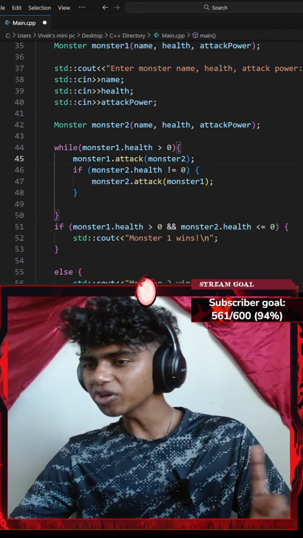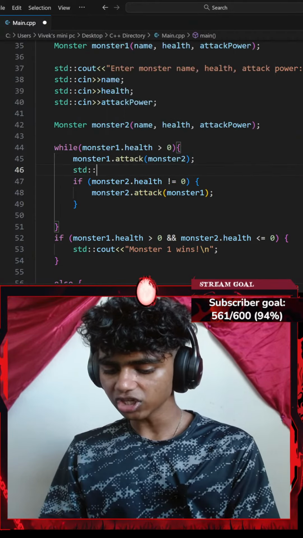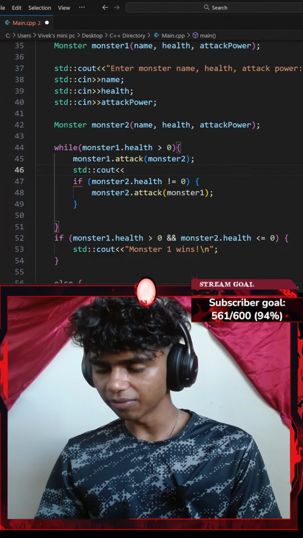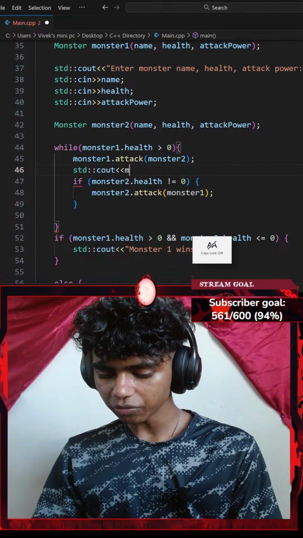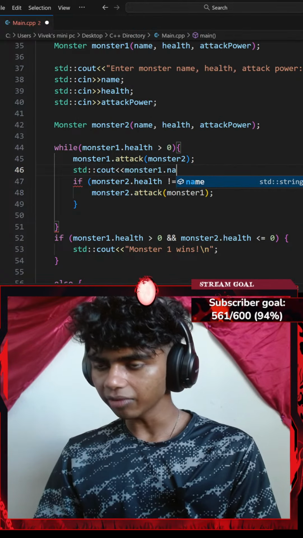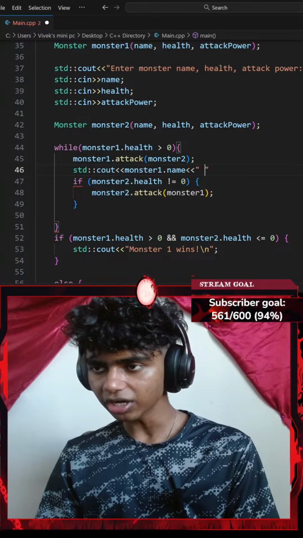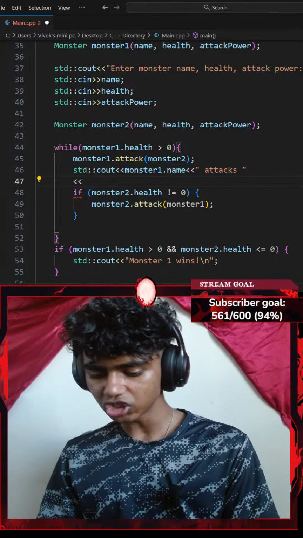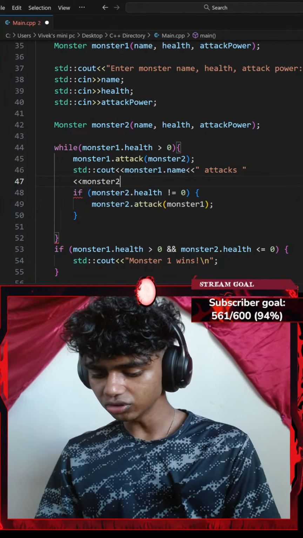And then after my monster1 attacks my monster2, let's go with a static console output with an insertion operator. I want to insert something like, let's go with my monster1 dot name. Okay, with another insertion operator, attacks, I'll go in a new line and another insertion operator, monster2 dot name.